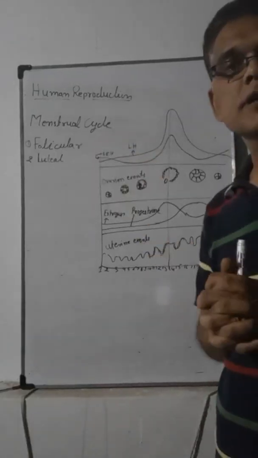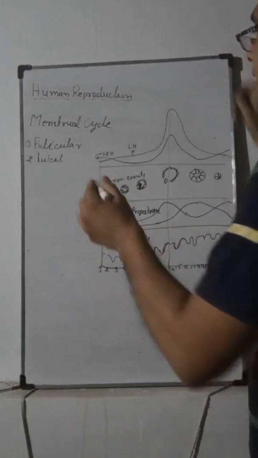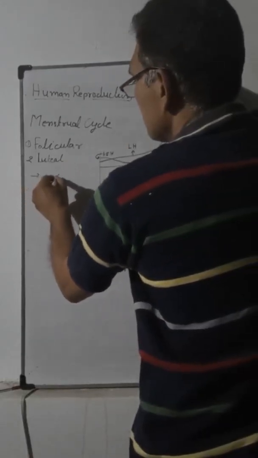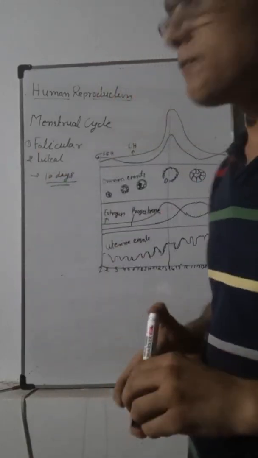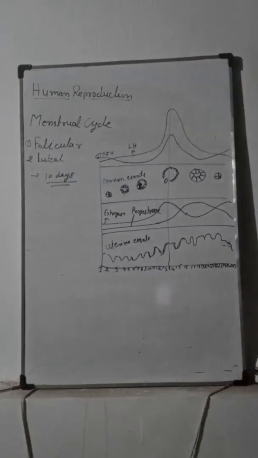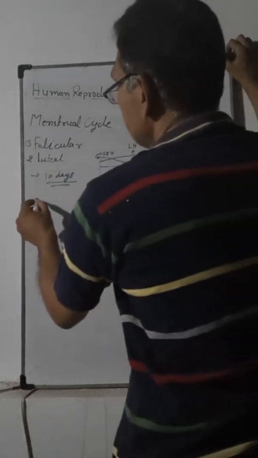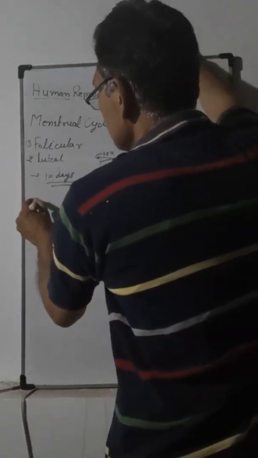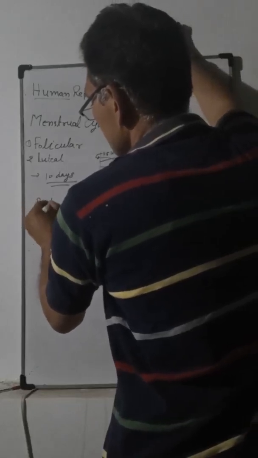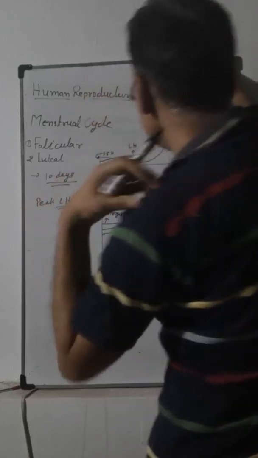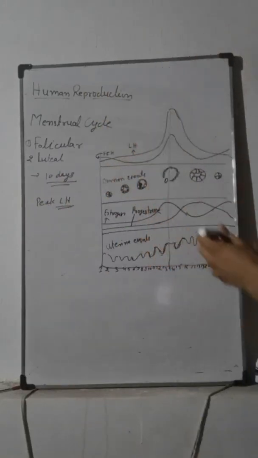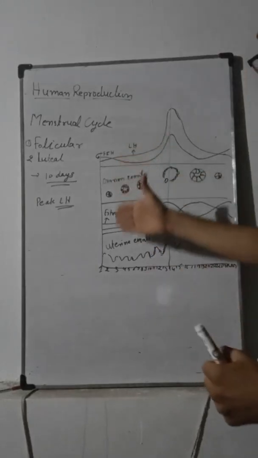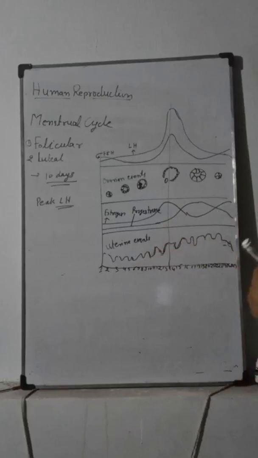The next phase is the luteal phase, which lasts for 10 days after the follicular phase. During the luteal phase, luteinizing hormone is at its peak level.